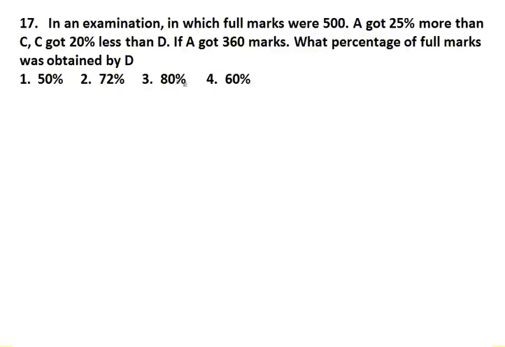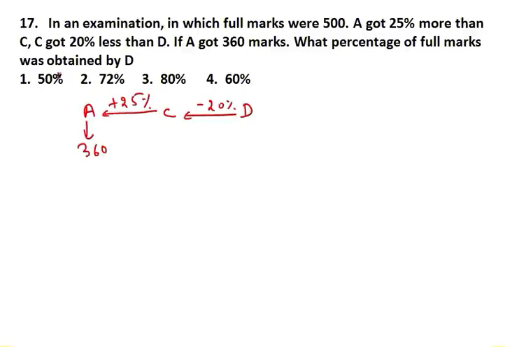Okay, look guys, here it is saying that A got 25% more than C, and C got 20% less than D. I hope this point is clear. And A got 360 marks. Now this 360 marks is out of what? Out of 500.